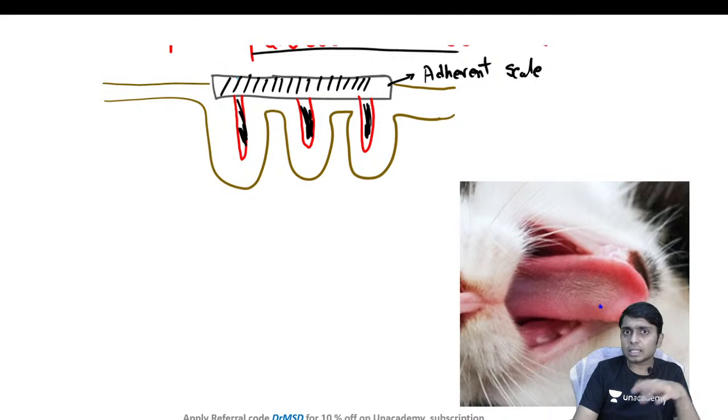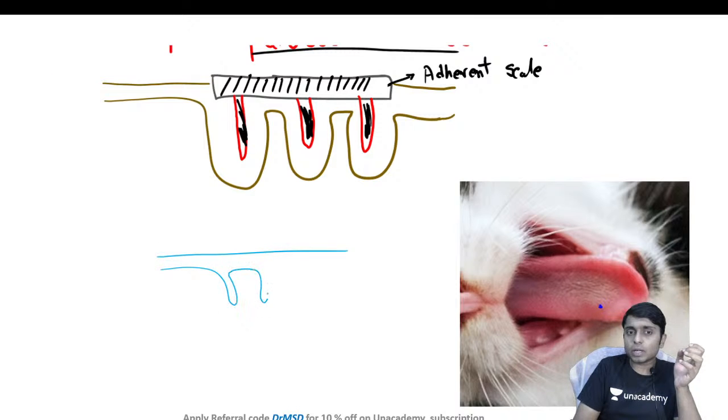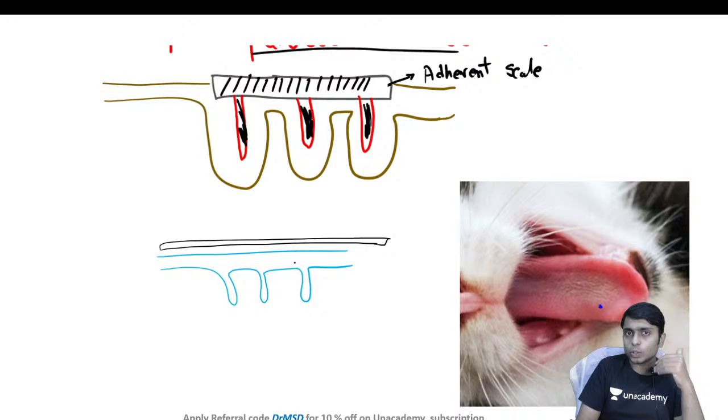And one more sign is the carpet tack sign. I have told you that in these lesions of DLE, the hair follicle is going to become dilated. So if you think of this as the skin and these are small hair follicles, if there is scaling over the surface, the scale usually cannot go inside the hair follicles in other diseases.